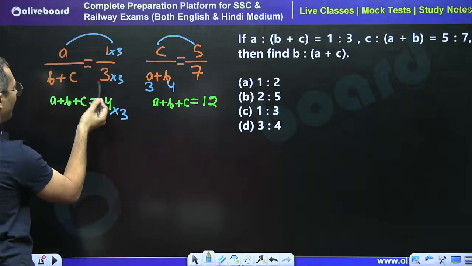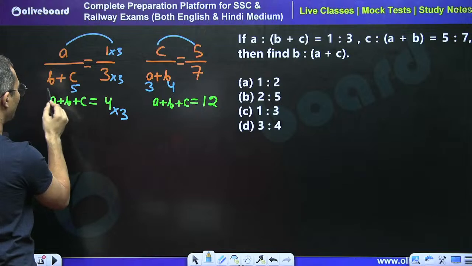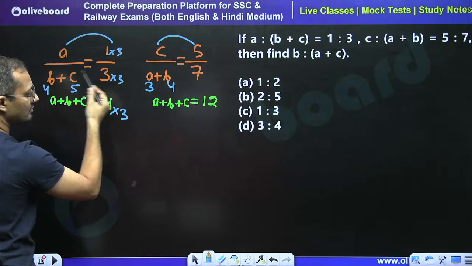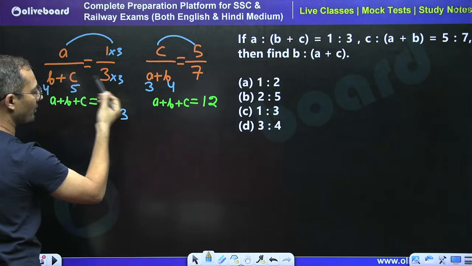If c is equal to 5, so a plus b is equal to 9. So 9 minus 5, so b is equal to 4, right? See, in both we got 4 for value b, right? So the value for b is 4 in both.